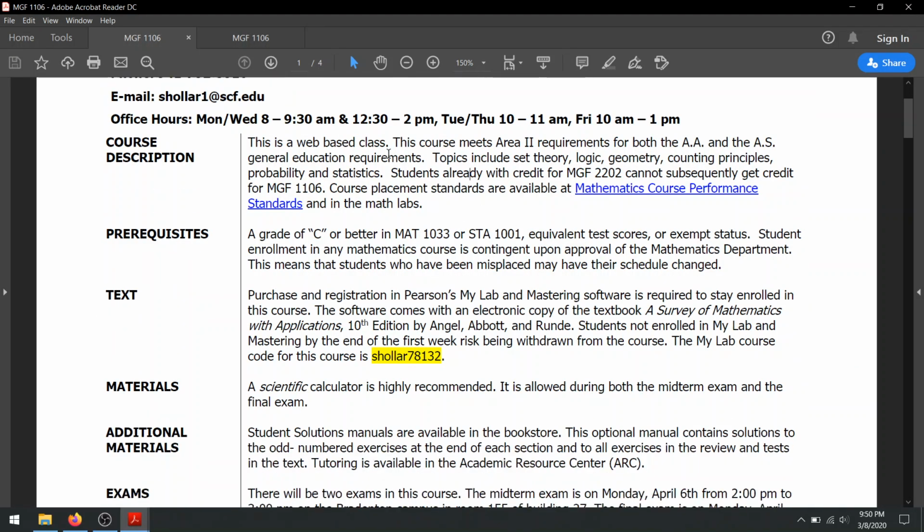So, the course description. I'm just going to run through this real quick. You can read it at your leisure. Either you took tests that place you in here, or you previously passed MAT 1033 or Pathways to Statistics to get into this course, which is MGF 1106.